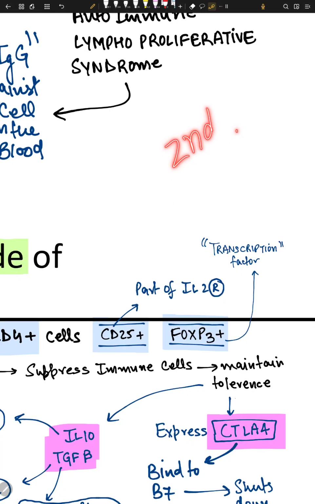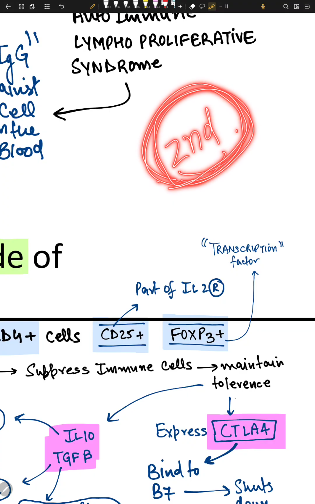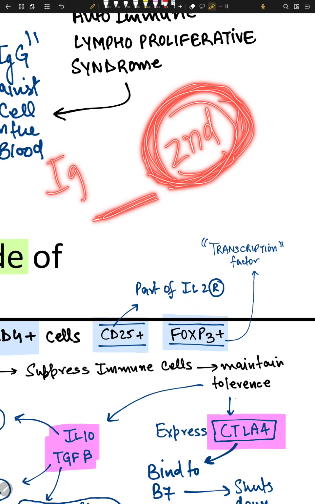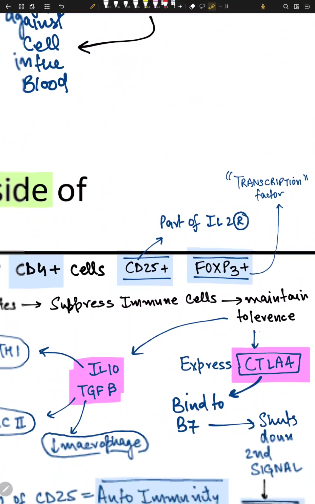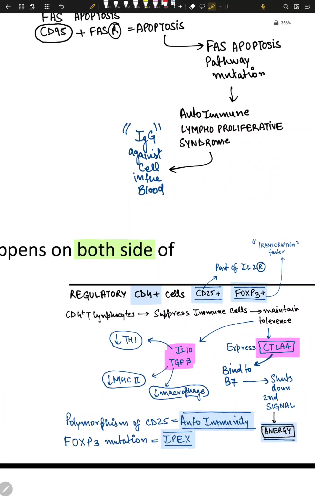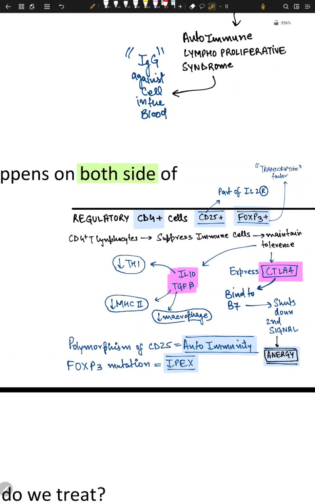Once you block the second signal, the permission to mutate, the permission to class switch, the permission to change your class from IgG to IgM or to IgE never happens. Once this second signal stops, you can suppress the autoimmunity.